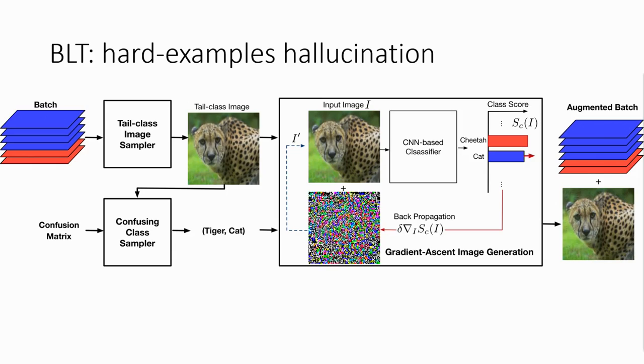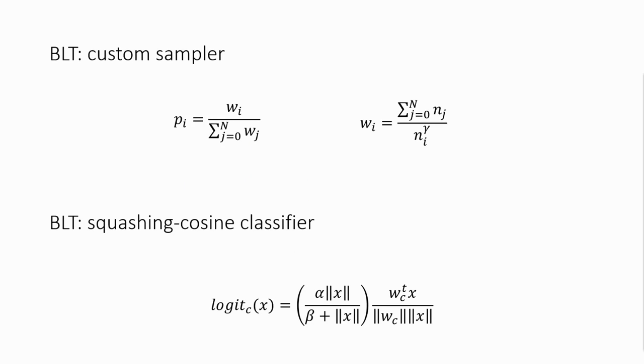Two additional modules that help to maintain the balance between few-shot and many-shot accuracies are the batch sampler and the classifier. We've used here a custom batch sampler that samples categories with a probability p_i proportional to the weights w_i assigned to every category i. Higher weight means higher probability. The weights are inversely proportional to how many images n_i each category i has.